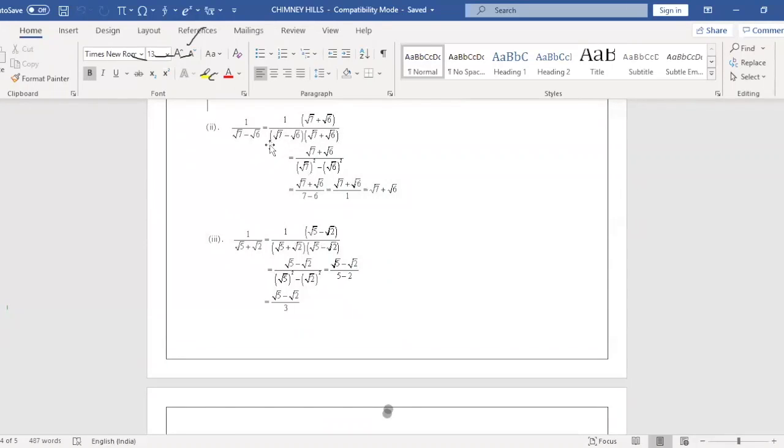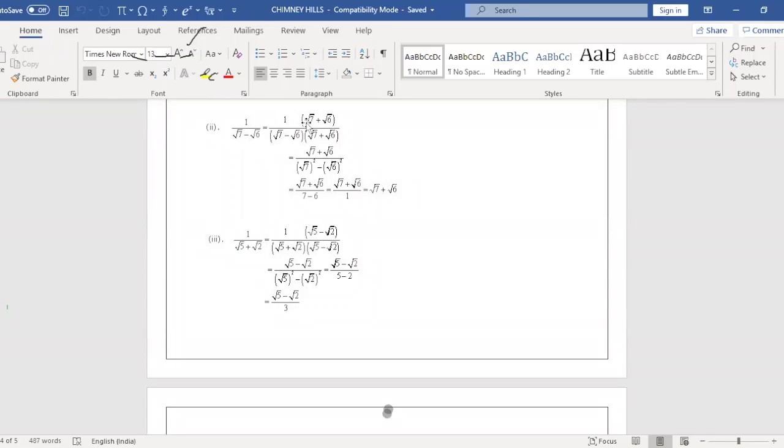So the rationalizing factor of root 7 minus root 6 is root 7 plus root 6. Am I clear with this step, children? Anyone have doubt?